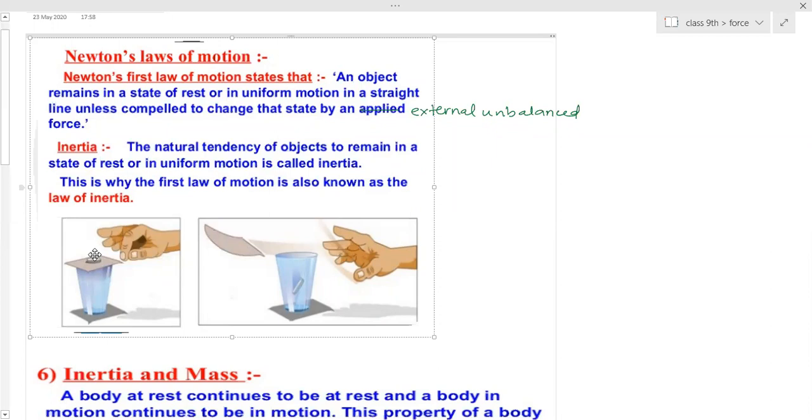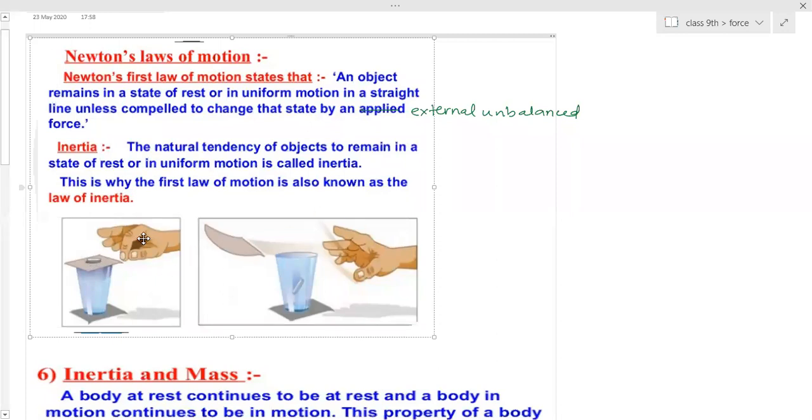So due to which what will happen? Due to inertia of rest, no force is acting on that coin, so the coin will remain in the same position. The only thing is, it lost its support, and therefore it fell down into the glass. Is that clear? Yes, ma'am.